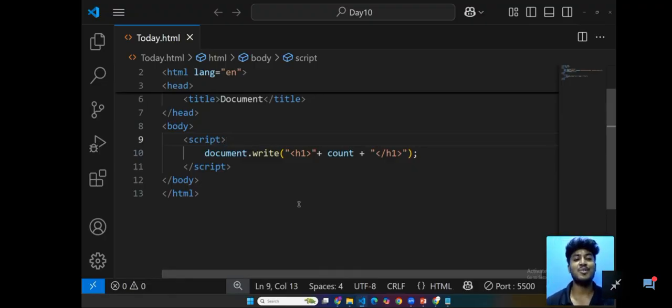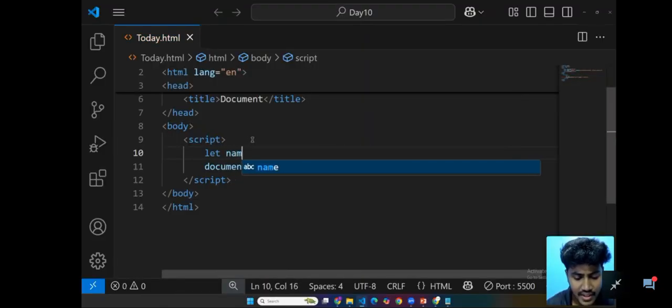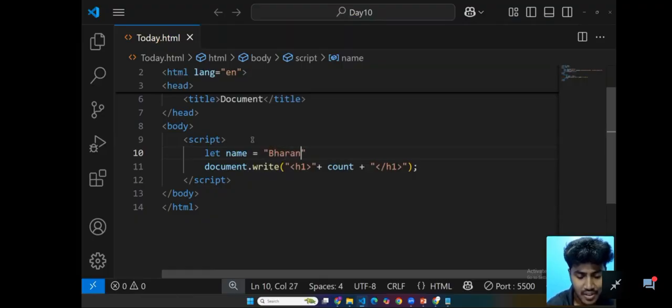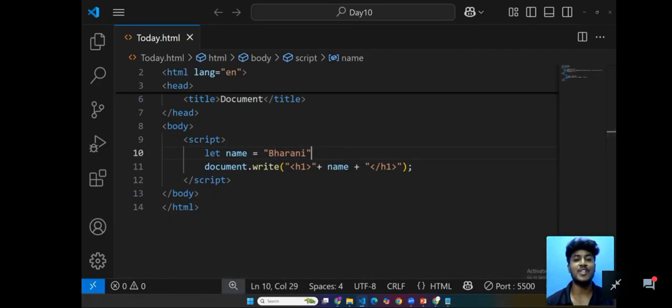Now listen to me clearly. What we are going to do is the same: let name equal to Bharani. If you declared it already here, there is another difference you need to know.